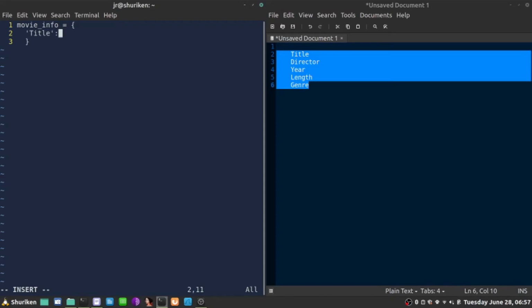We separate the key and value with a colon. Now, what I'm going to use in a moment is that this title will already be given to the dictionary, because that's going to be part of my function. So for now, I'm not going to specify the actual title, but the variable that will represent the title every time I want to create a new movie information.